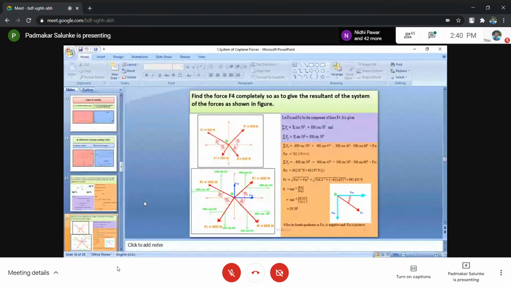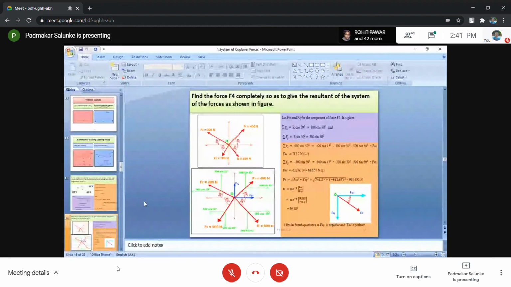This is unknown. Then what do you have to do? You have to assume somewhere. You can consider it in the first, second, third or fourth quadrant. You are completely free. You decide what you have to do.